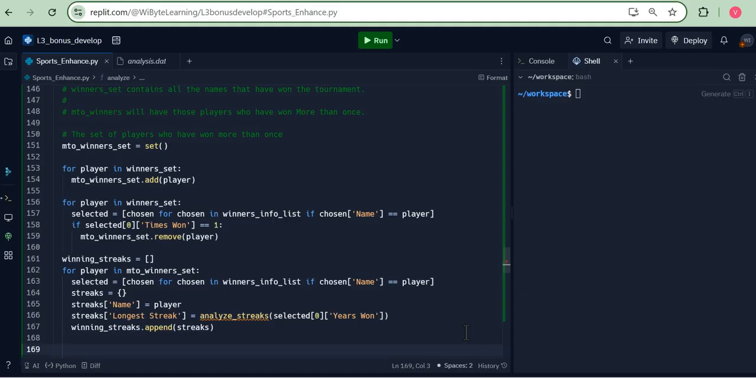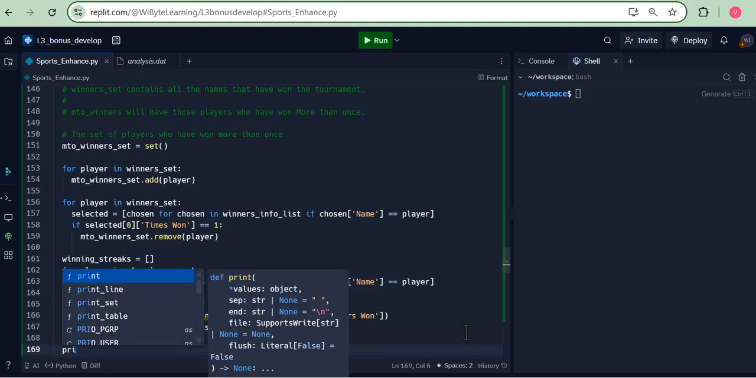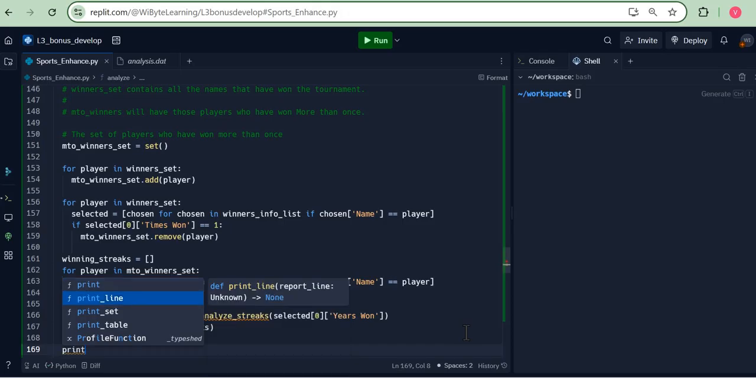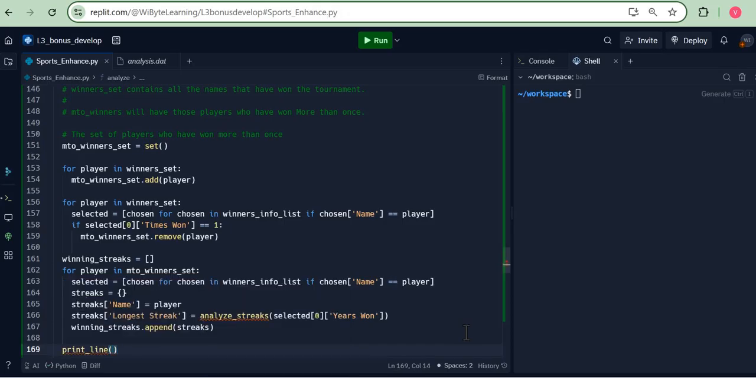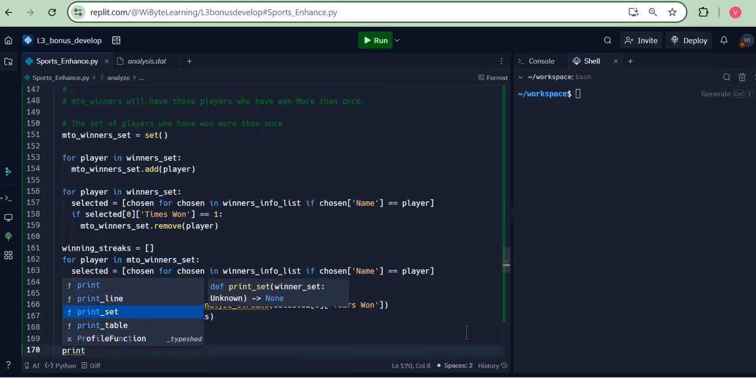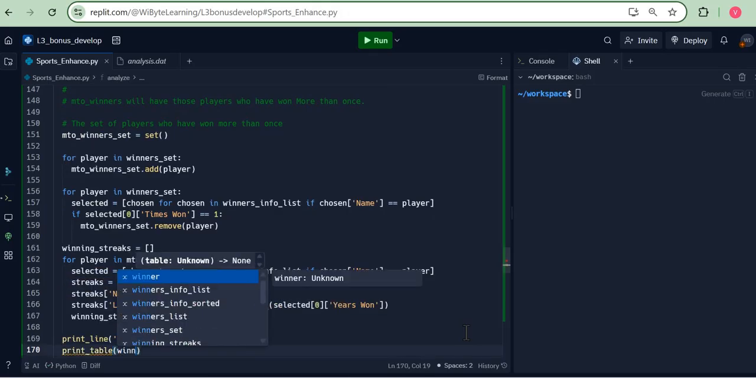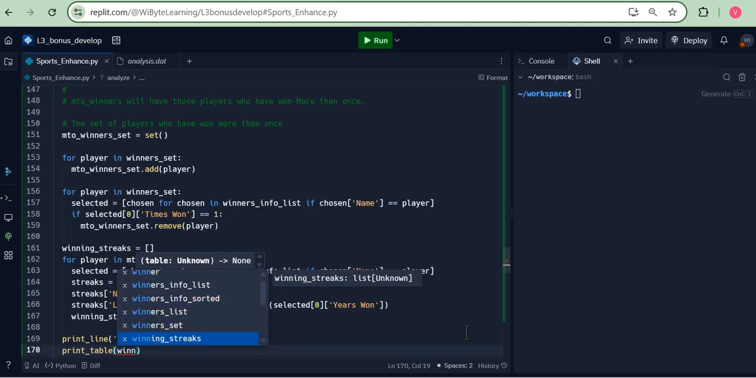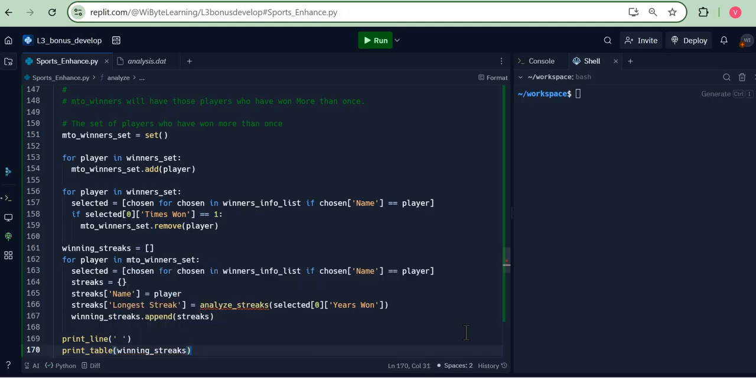Winning streaks here is going to be a list of dictionaries, and hence I can use my print. So I can print an empty line first to start with, and then I can just go and say print table, for instance, the winning streaks. So now this is just a placeholder. The most important part of this code is in fact this function called analyze streaks. This is actually somewhat involved.